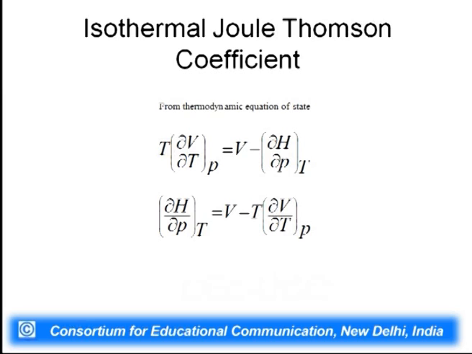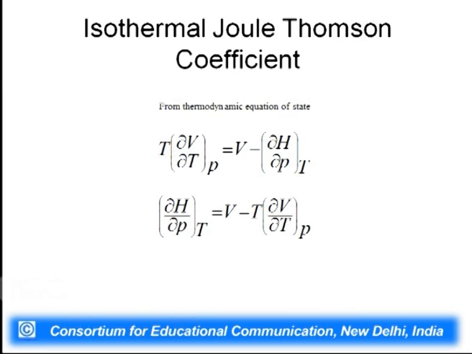Similarly, the isothermal Joule-Thomson coefficient can also be calculated using a thermodynamic equation of state, which is given here. T del V by del T at constant P is equal to V minus del H by del P at constant T, and del H by del P at constant T is equal to V minus T del V by del T at constant P. So, these are the two equations which can be used to calculate your dU and dH.